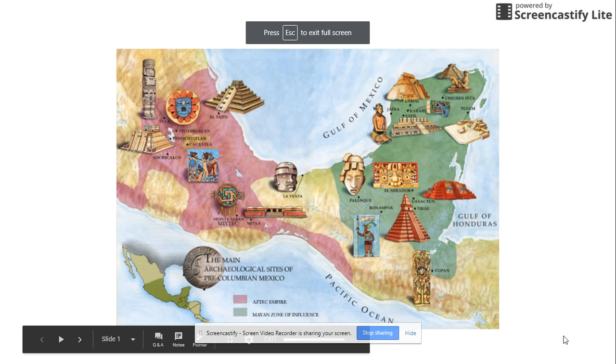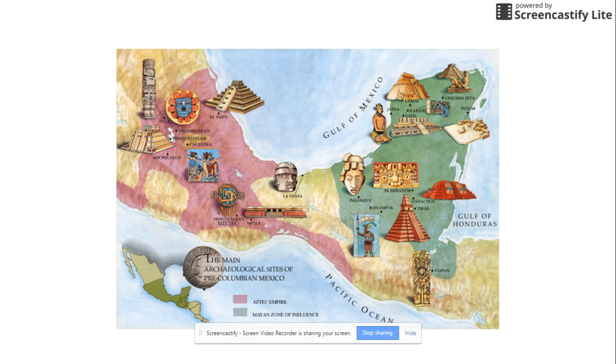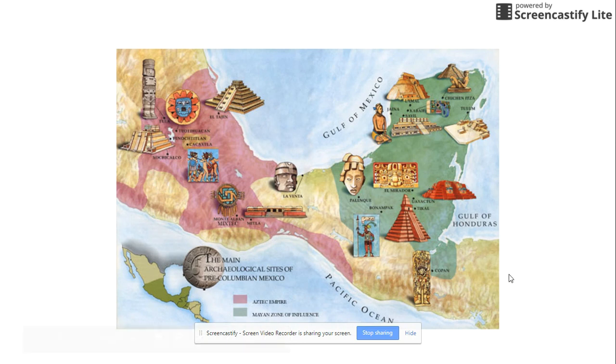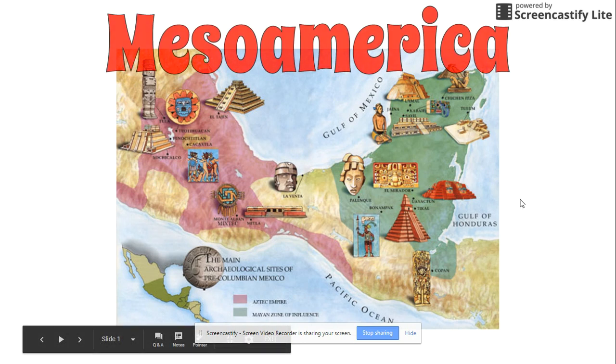Welcome back. So, right now we're going to focus on the first civilizations that began to develop in the Americas after the end of the Ice Age. We're going to be looking at an area, what today would be Central America, from the southern portions of Mexico throughout all of Central America. And this is the region that we refer to as Mesoamerica.